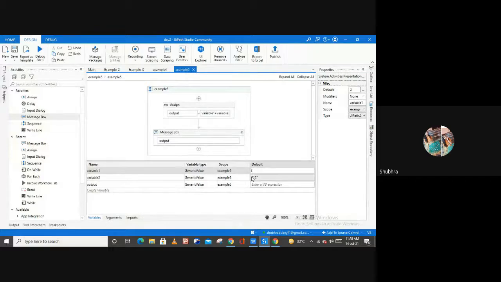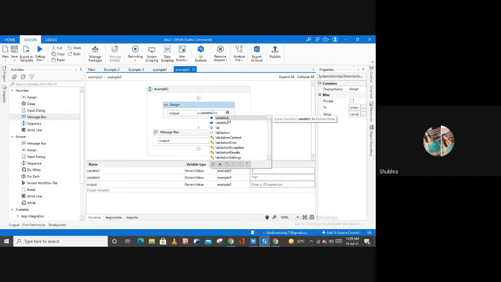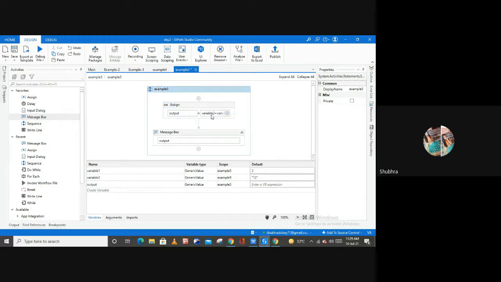that's why it automatically converts your second variable into an integer based on what variable you are using at the first position, right? So if I write variable 2 first and then add it with variable 1, the position is changed. First I use this variable 2 and then I use this variable 1.